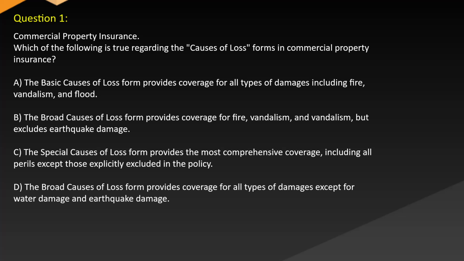C. The special causes of loss form provides the most comprehensive coverage, including all perils except those explicitly excluded in the policy. D. The broad causes of loss form provides coverage for all types of damages except for water damage and earthquake damage.